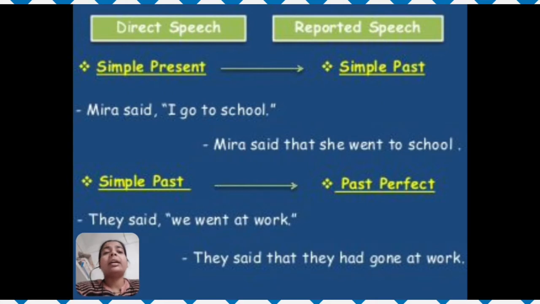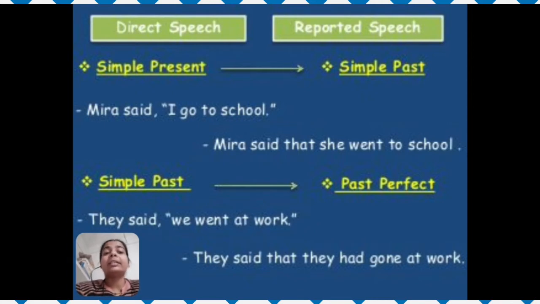Meera said, "I go to school." Here, the reporting verb is said, which is in the past tense. "I go to school" is in simple present tense. So when you change it into reported speech or indirect speech, you will write, Meera said that she went to school. Here, go changes into went in simple past tense.